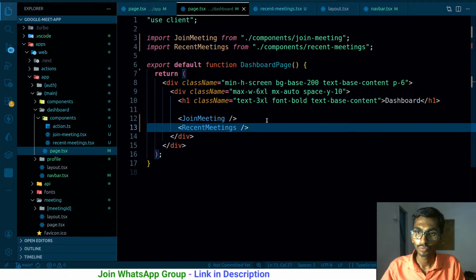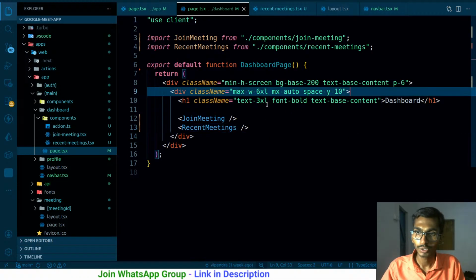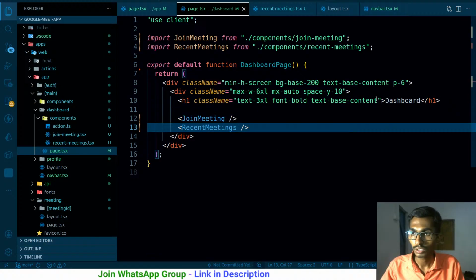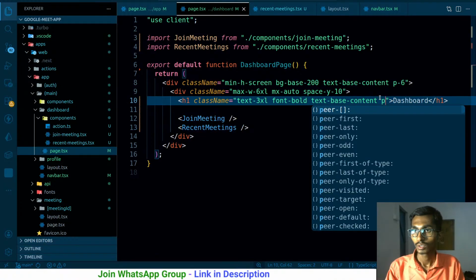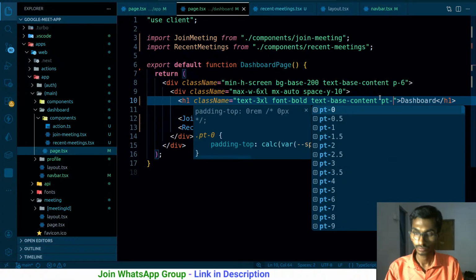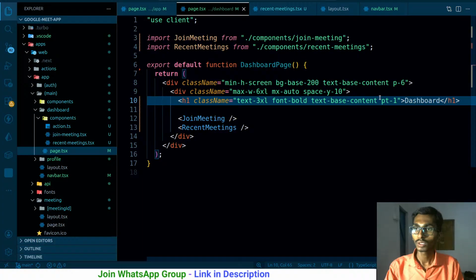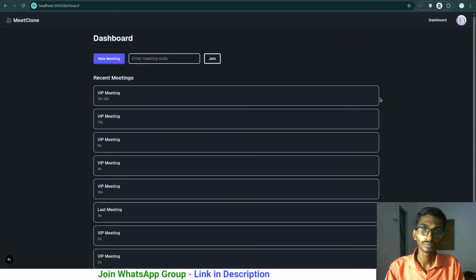So what I'm going to do is give it padding top, something like 10, probably 15. So this is how it's visible. Another thing is the extra height that it is taking.